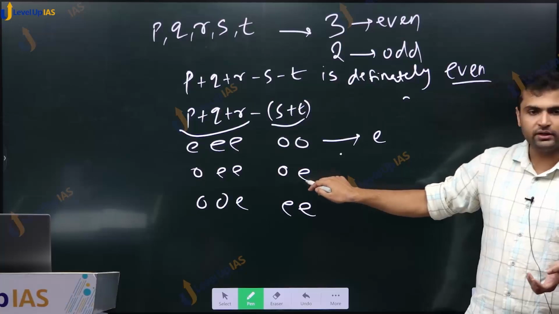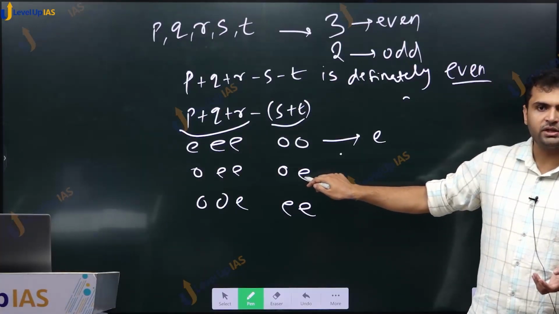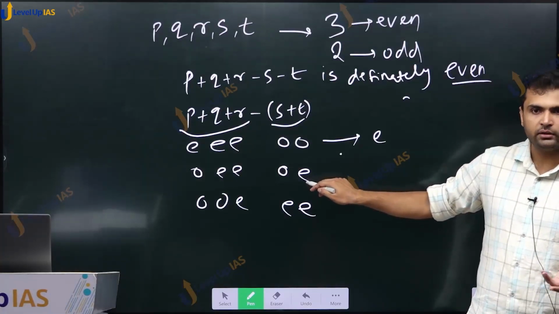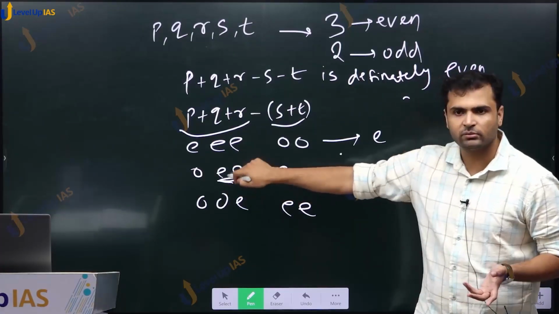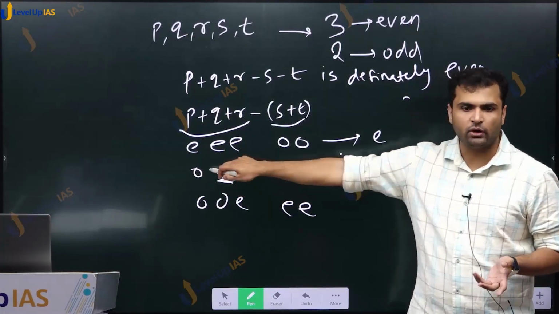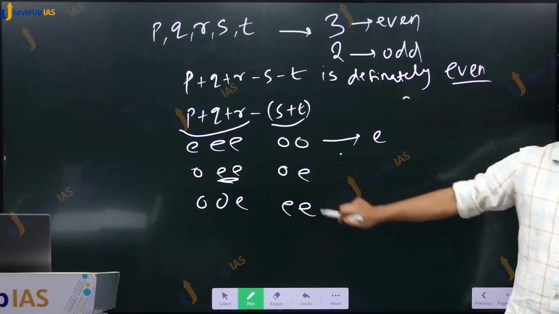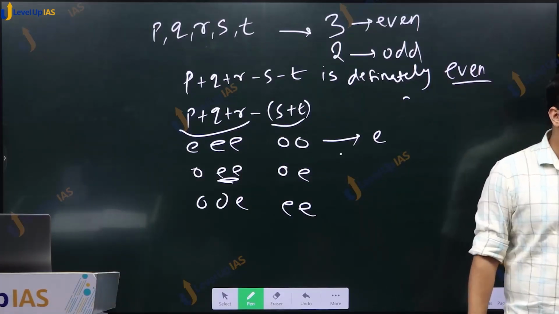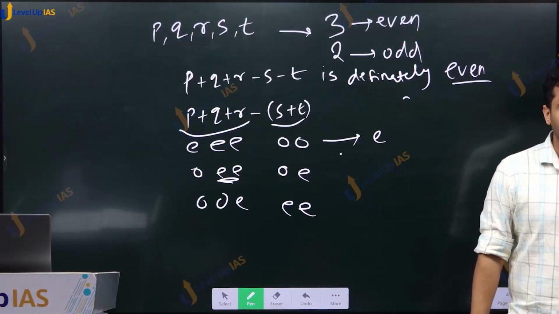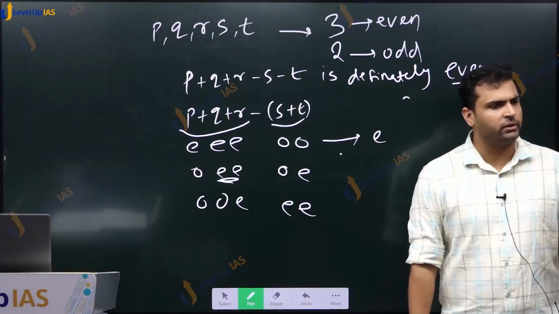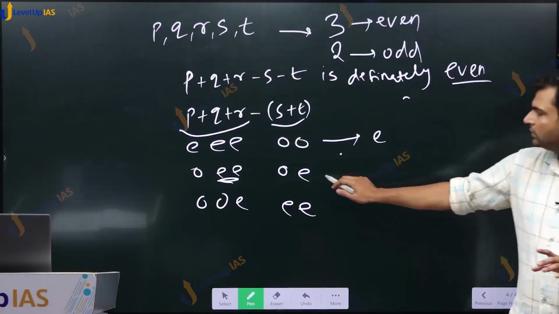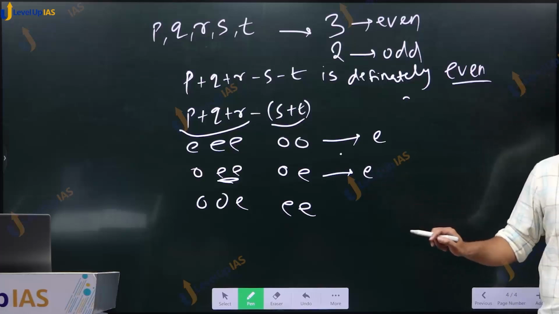Here odd plus even is odd, and here odd plus this is also an even number, even plus even. Odd plus even again odd, and odd minus odd is even. If there is any doubt, do it and check: 7 minus 5 is 2. Whenever you have doubt, put in any number and check. So this is also even.